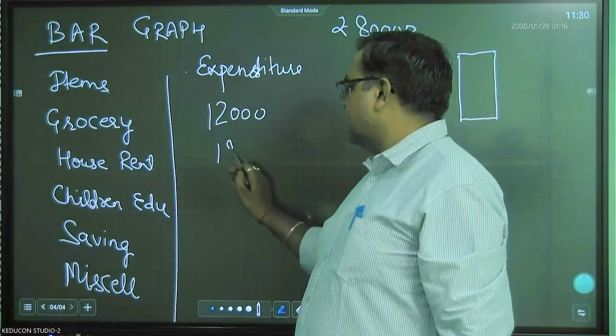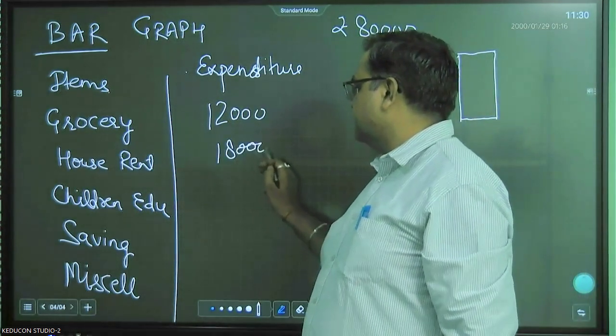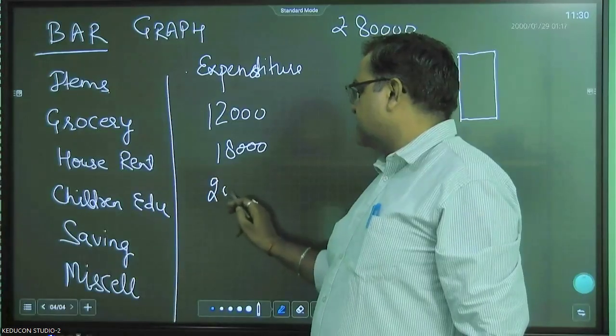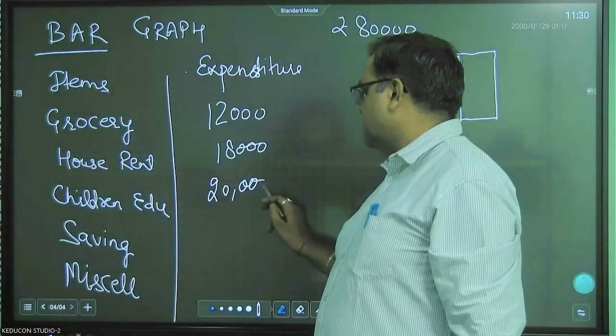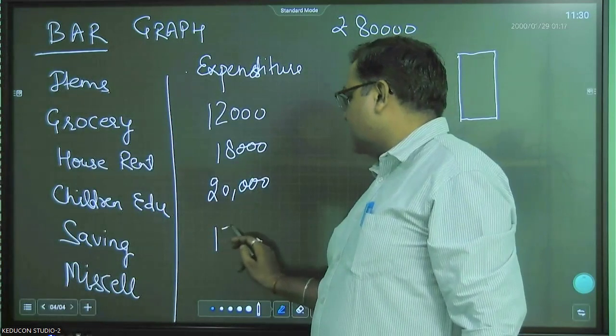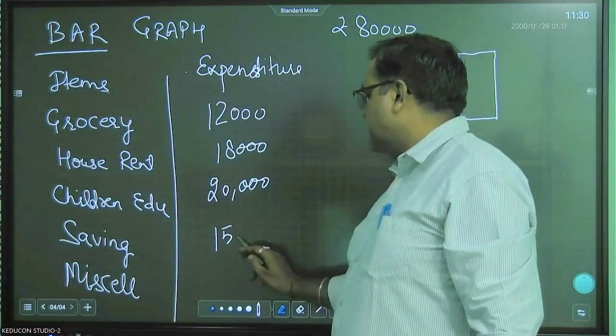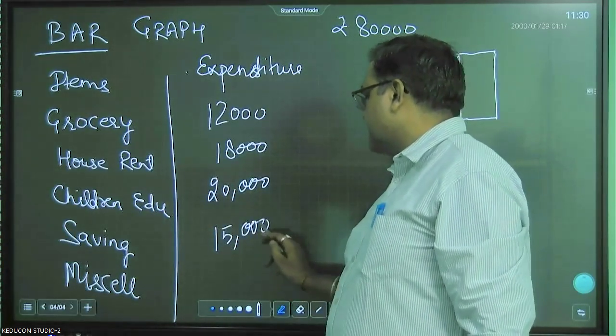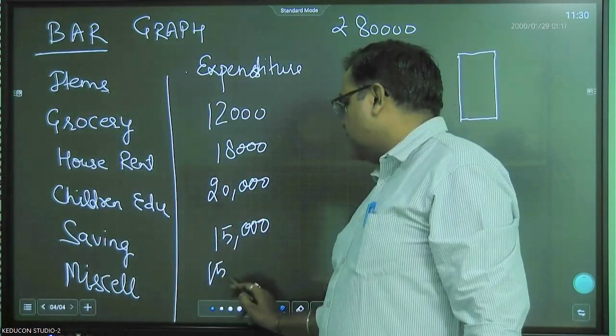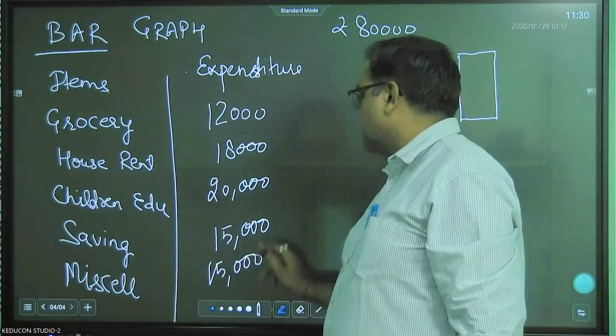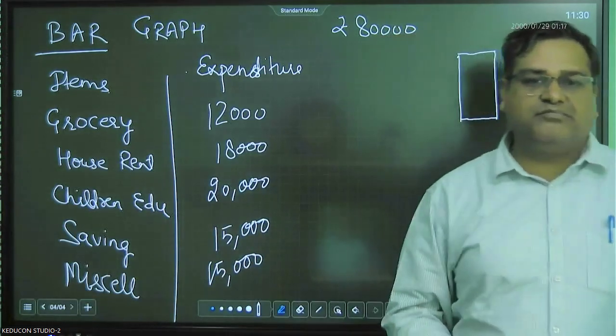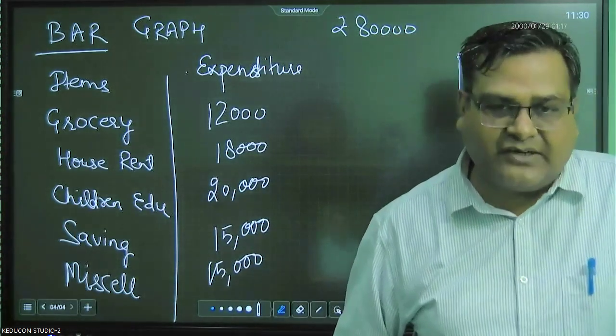Rent is, let's say, 18,000. Children's education is 20,000. Saving is 15,000. And miscellaneous is also 15,000. So put together, everything adds up to 80,000.